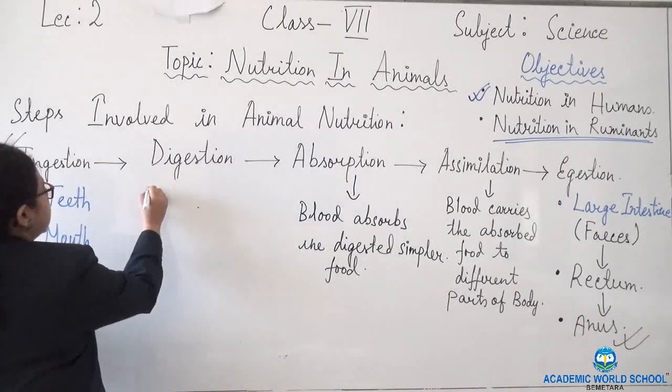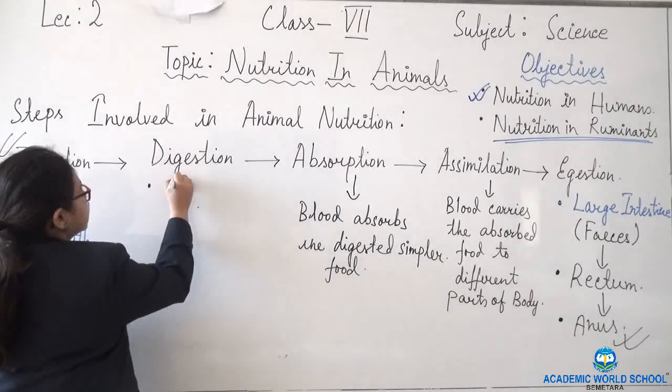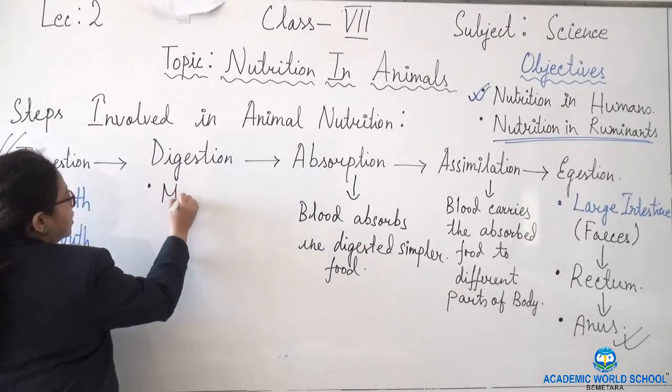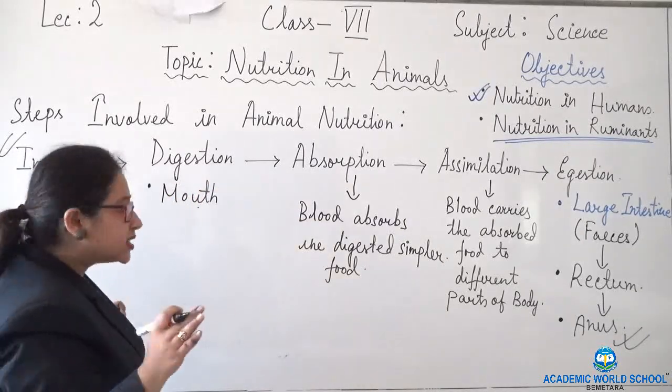After ingestion, next comes digestion. In the mouth, saliva is present.